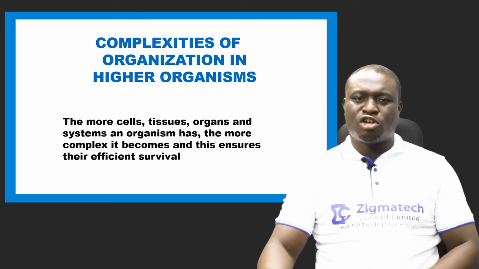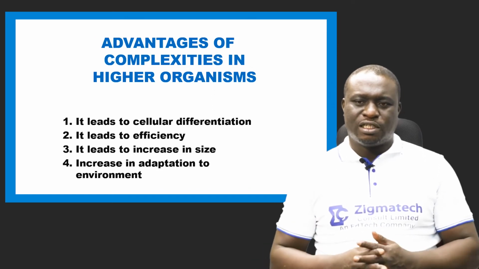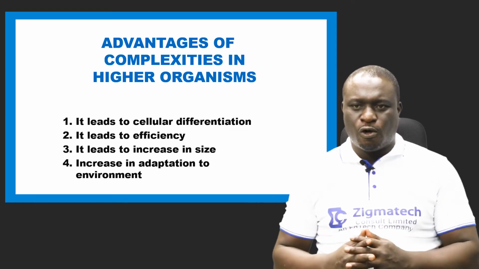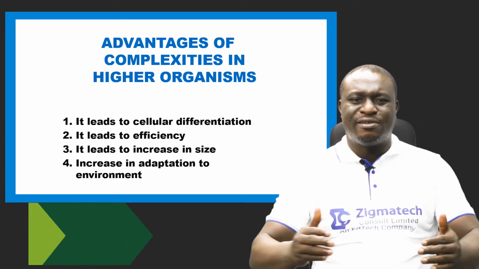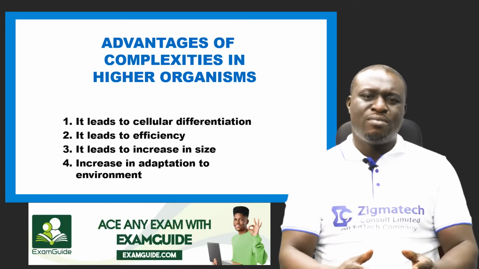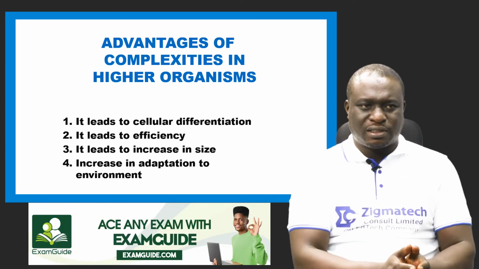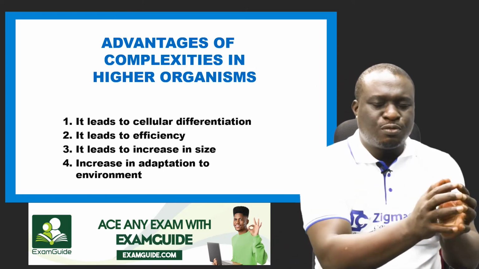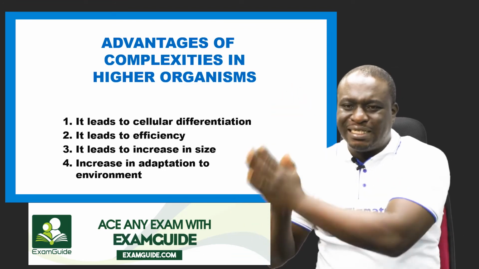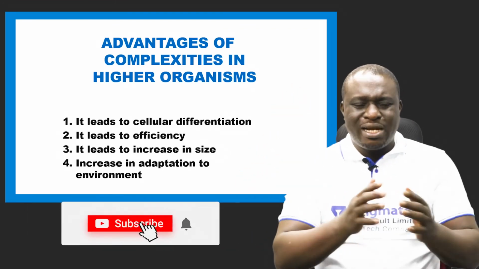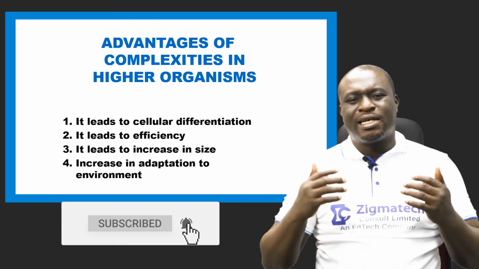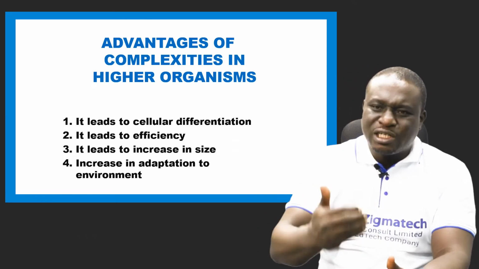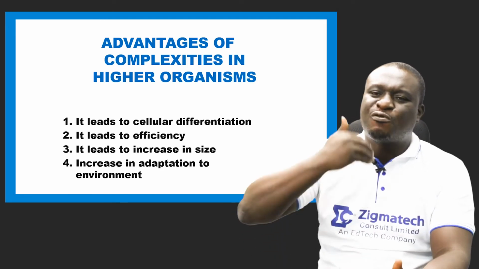Now let's take a look at some advantages. Number one, I have about 4 of them here. There are more than 4, but let's look at these 4. One, it leads to cellular differentiation. It simply means that each of these groups of cells carry out different functions. And when they carry out different functions, it leads to number 2, which is efficiency. So you see an efficient way of carrying out functions.